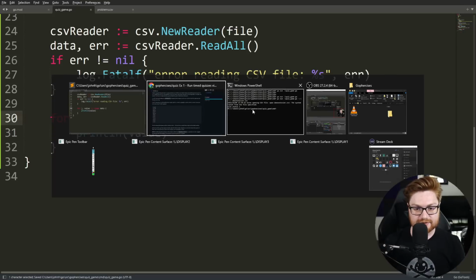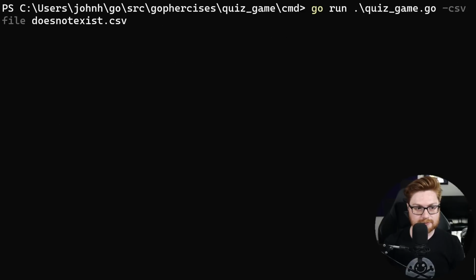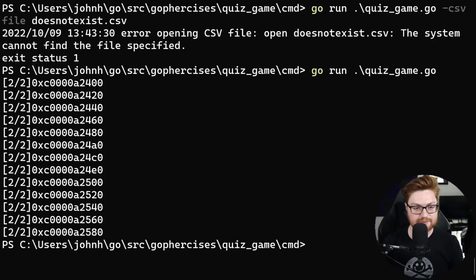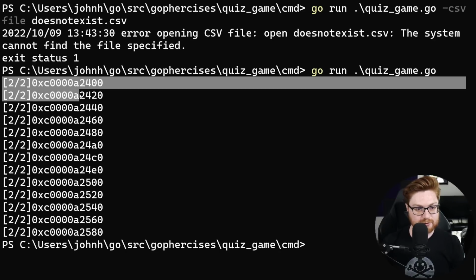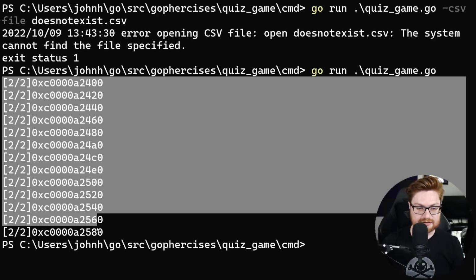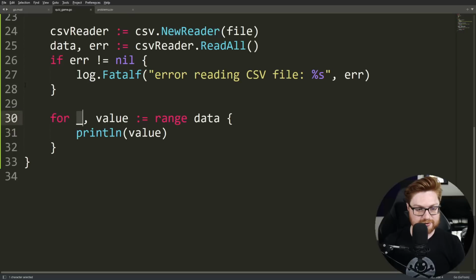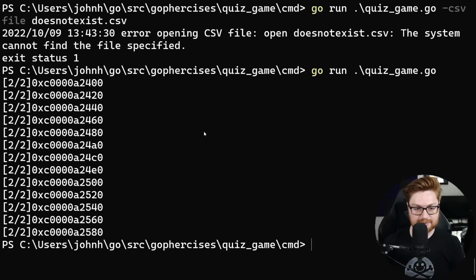Let's try and run this. Here we go. We don't have our doesnotexist.csv file, but we do, of course, have our problems.csv for the default, and it's going to return an interesting hex value again. So more memory that we're accessing. Notice it's 2 out of 2. Looks like there are 2 pieces to this. If I were to try and actually index what is at the 0 index of this, is that something that will be displayed here? Let me try it out.